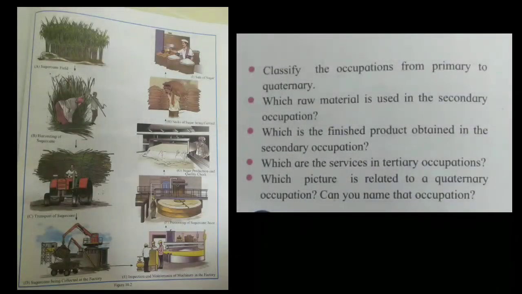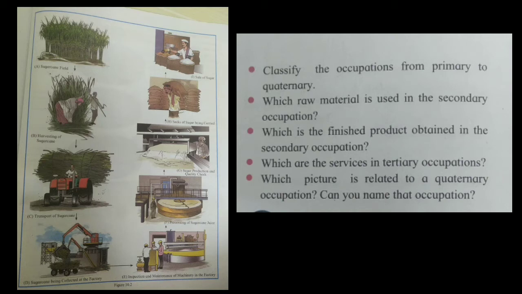Now I am going to show you step by step picture of production of sugarcane. You have to identify which type of occupation is carried out in which picture. So, here is the picture and the questions which you have to answer after looking towards the picture.